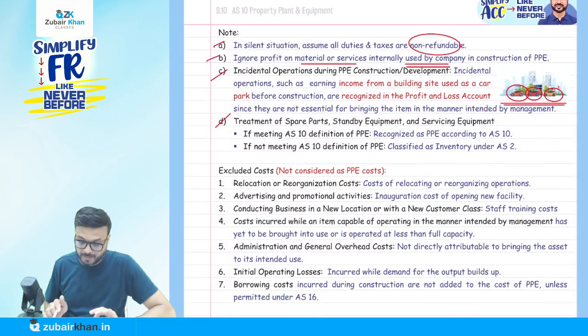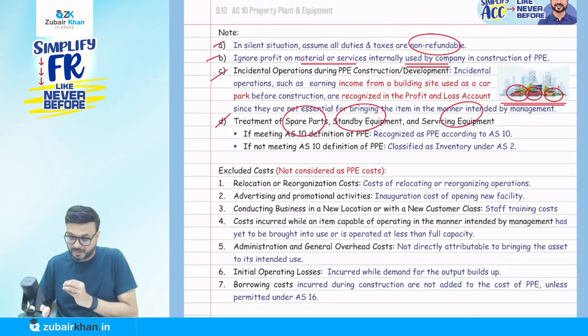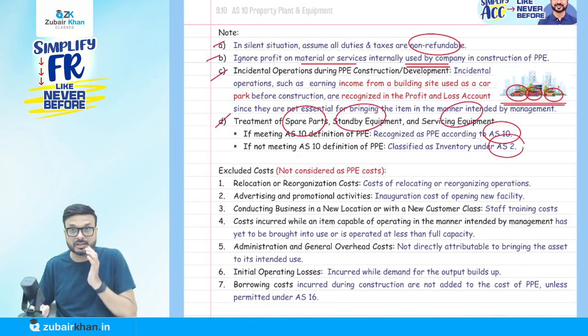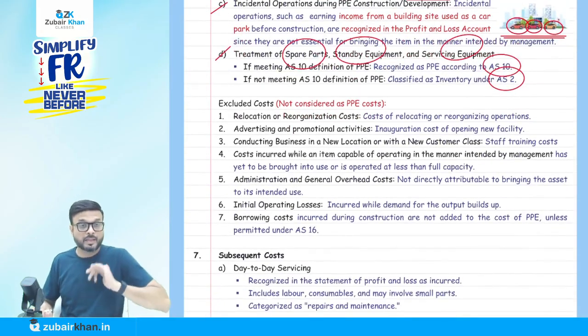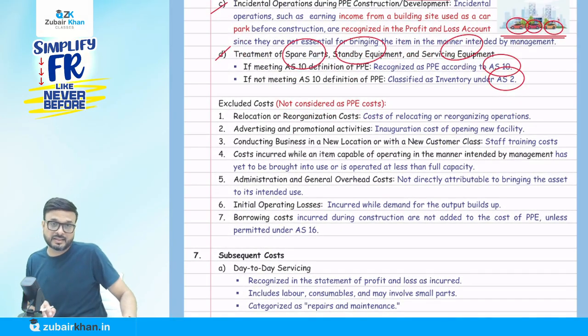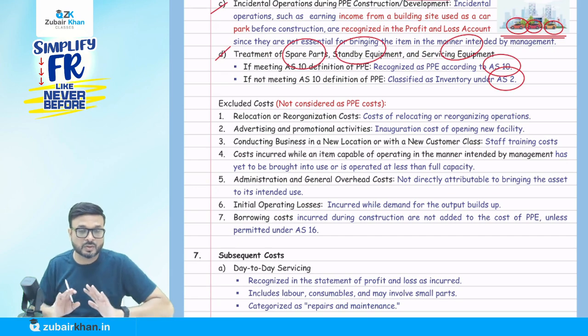Now, the treatment of spare parts, standby equipment and servicing equipment: if they meet the definition of PP, they will be recognized under AS 10. Otherwise, they will be treated as inventory under Accounting Standard 2. Here, Accounting Standard 10 specifically says that these seven items are not a part of the cost of the PP.